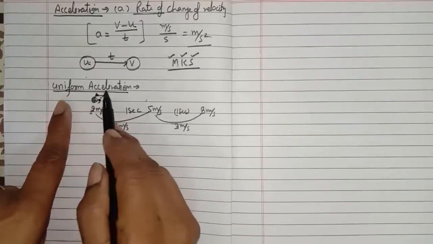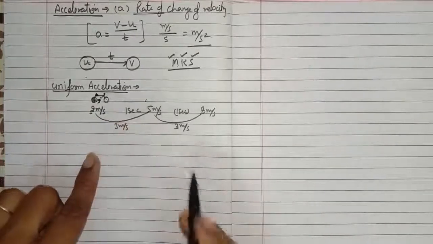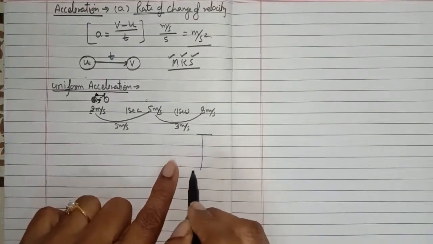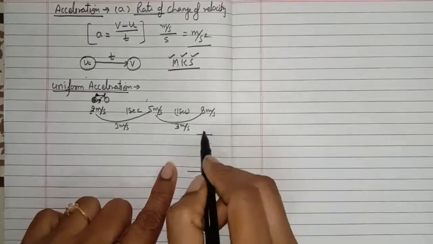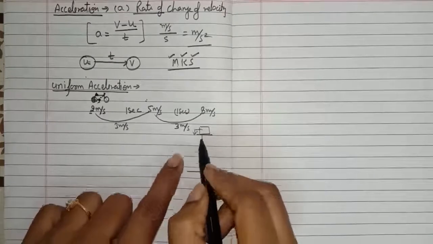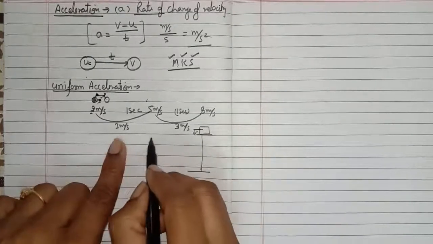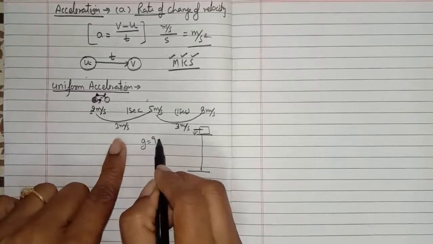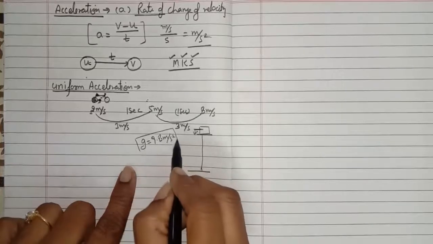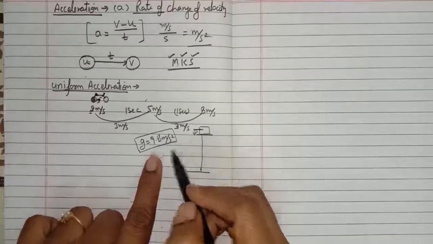And a very common example for uniform acceleration is when a body falls from some height. Now you have studied the chapters of physics, so you should know that if you drop an object from a certain height, it accelerates uniformly, with the acceleration due to gravity, 9.8 meter per second square. I think you should remember it. We have learned it in chapter 3.